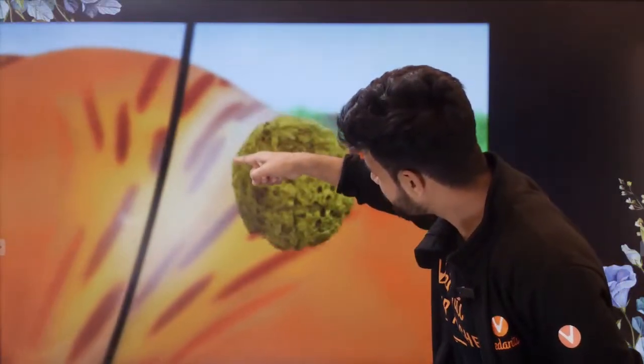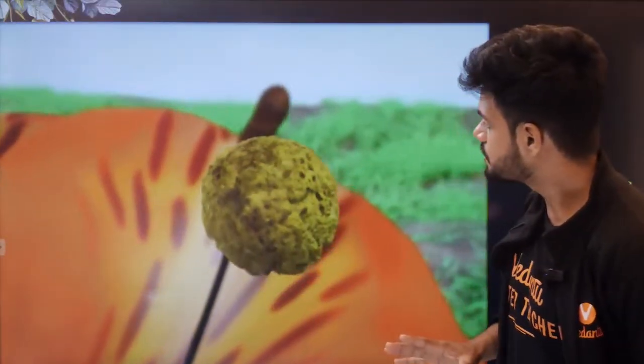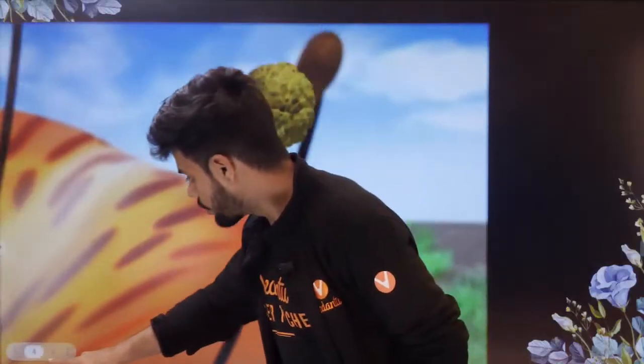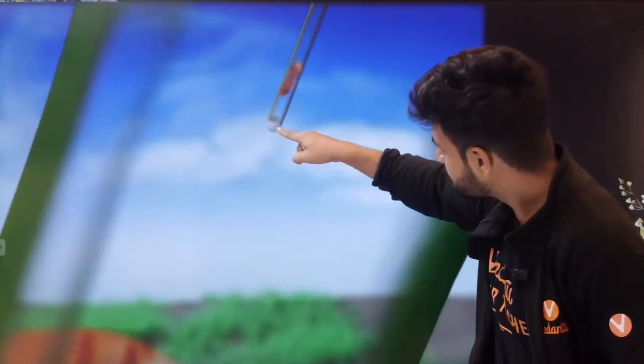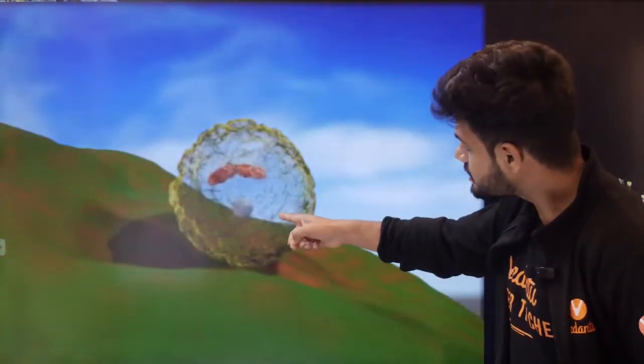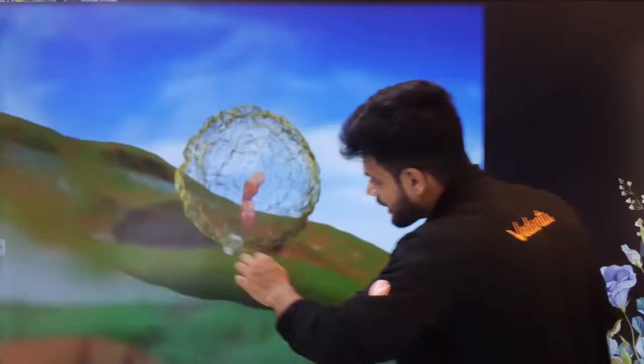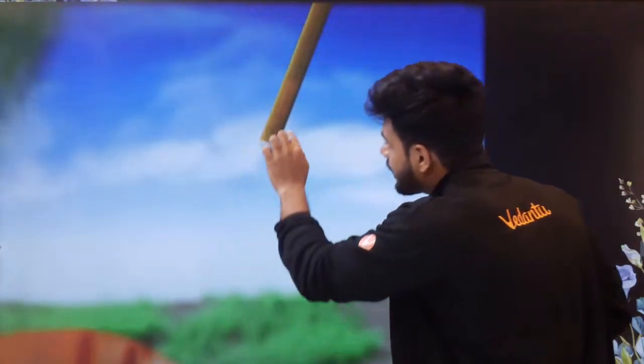It will land on the stigma. Can you see it's going? Once it lands on stigma, what happens? Can you see the vegetative cell is going to the front? Can all of you see? This entire thing is the vegetative cell. In the back, we have the two generative nuclei. This right here is the pollen tube formation.